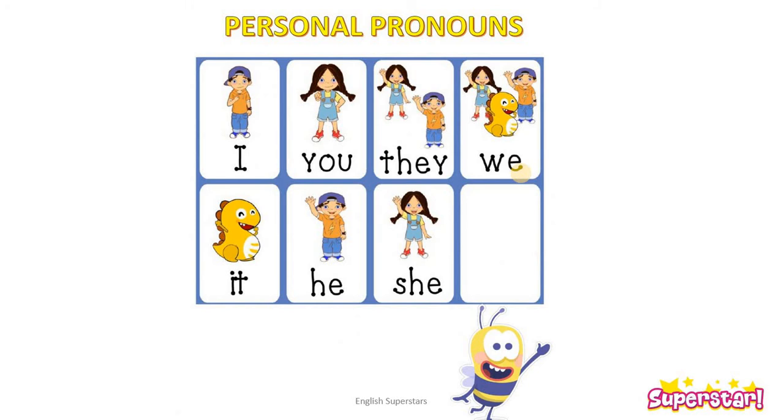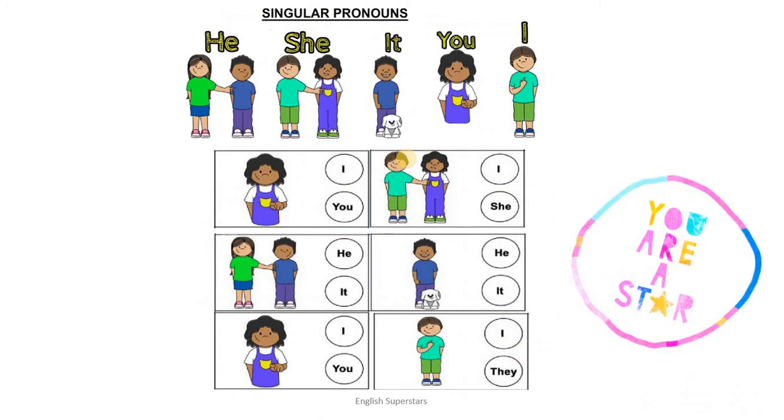But if I want to say Ali and Sarah are friends, I'm going to say they are friends. You getting me? When I am included, then we. When I am not included, then they. It's very simple.